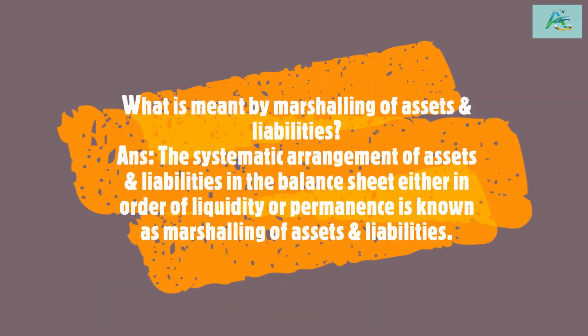What is meant by marshalling of assets and liabilities? The systematic arrangement of assets and liabilities in the balance sheet either in order of liquidity or permanence is known as marshalling of assets and liabilities.